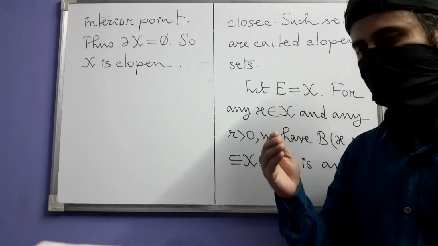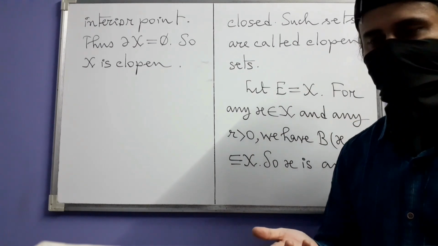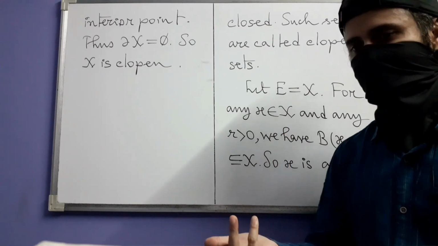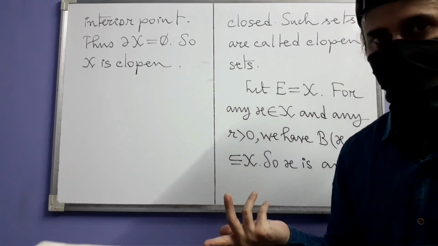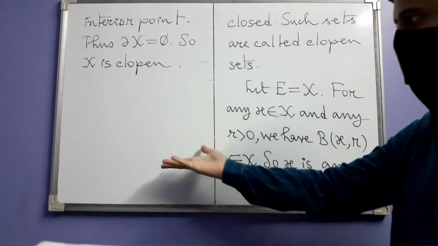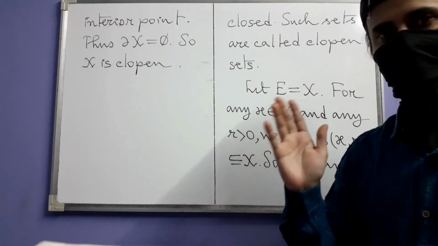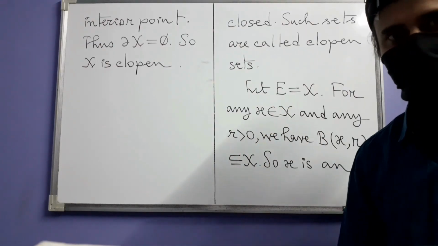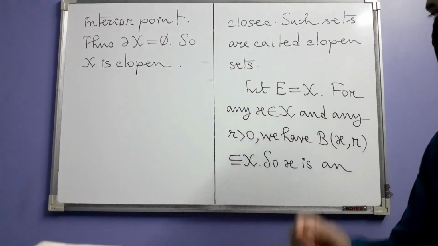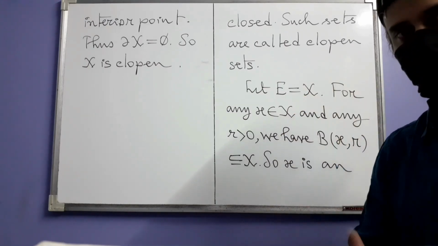So a point is either an interior point or an exterior point or a boundary point. Because all points are interior points, obviously there is no boundary point. That is why the boundary of X is empty. And by what we discussed just now, X is clopen. X is both closed as well as open. So this is one clopen set which is present in every metric space, namely the entire set itself.